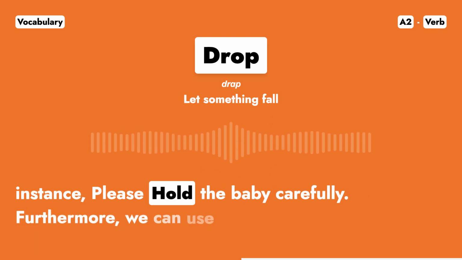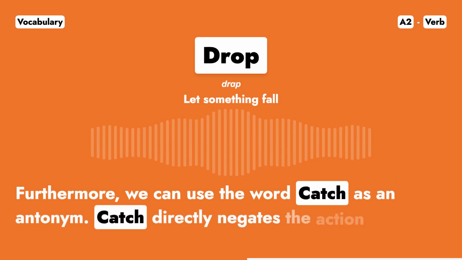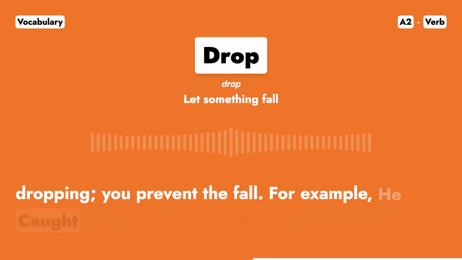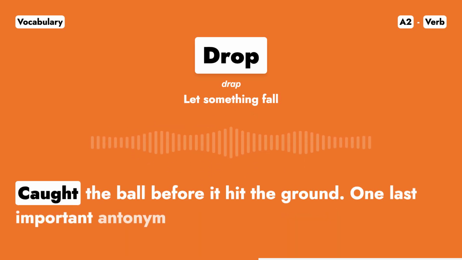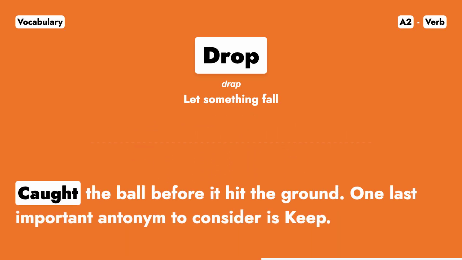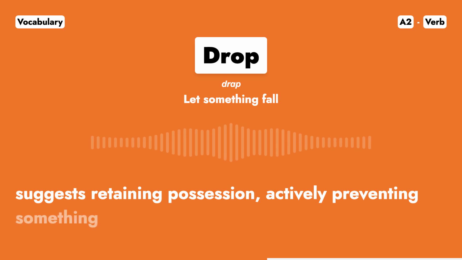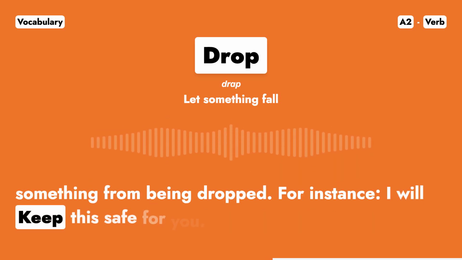Furthermore, we can use the word catch as an antonym. Catch directly negates the action of dropping. You prevent the fall. For example, he caught the ball before it hit the ground. One last important antonym to consider is keep. Keep suggests retaining possession, actively preventing something from being dropped. For instance, I will keep this safe for you.